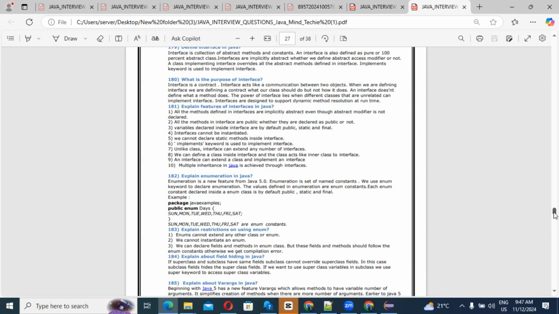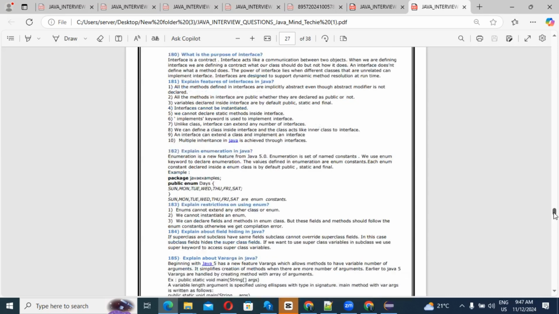Then again, next question: explain field hiding in Java. Guys, if superclass and subclass have some fields, right? Suppose superclass and subclass have the same fields, the subclass cannot avoid the superclass fields. In this case, the subclass field hides the superclass fields. If you want to use the superclass variable in the subclass, we use the super keyword to access the superclass variable.